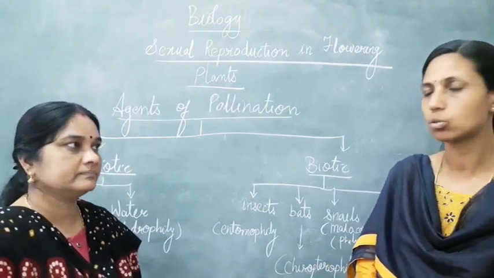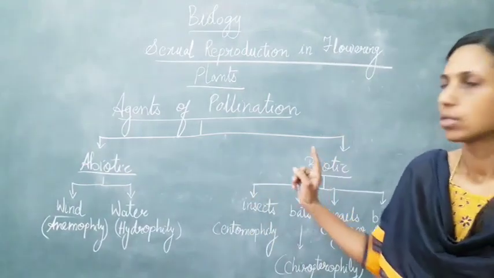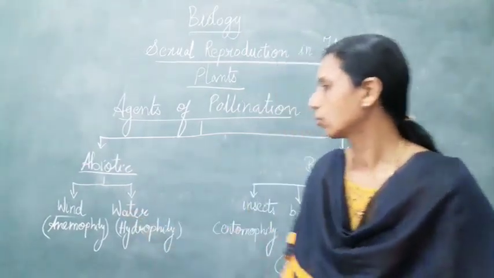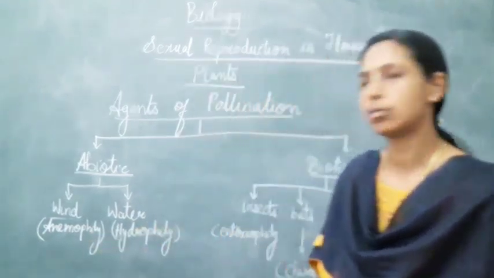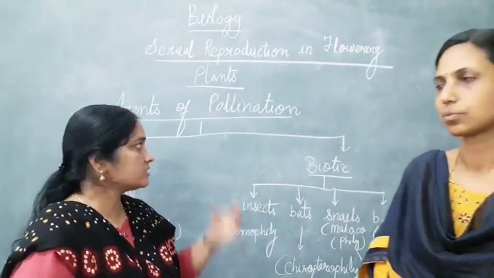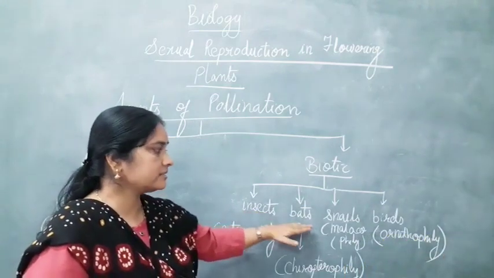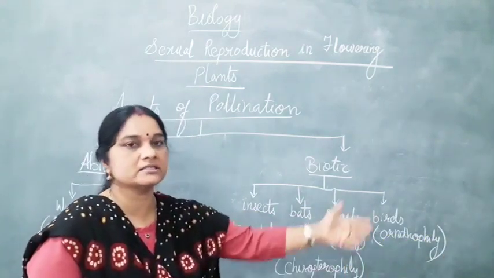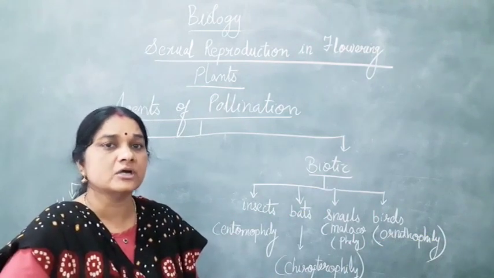There are mainly two agents of pollination, abiotic and biotic. Abiotic are the wind and the water. Wind pollination is called anemophily, and water pollination is called hydrophily. The biotic factors which lead to pollination are animals, insects, bats, snails and birds, and some other mammals like goat, sheep, cow, buffalo, and squirrels.